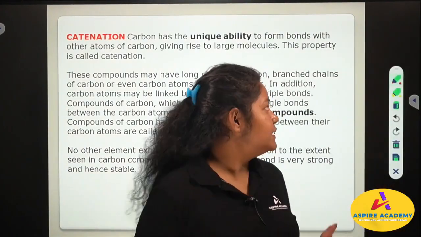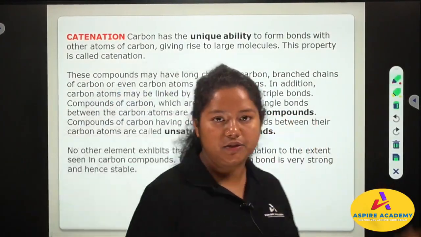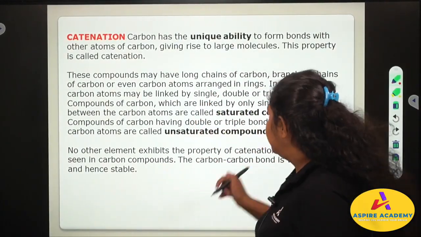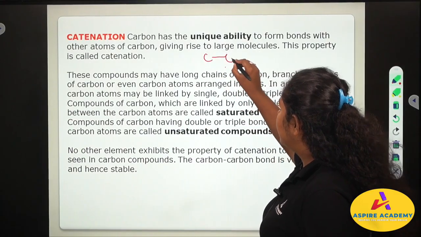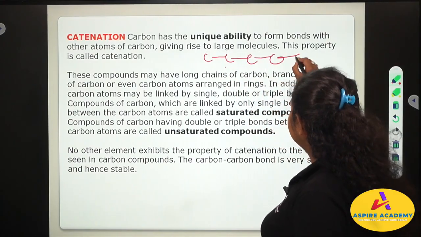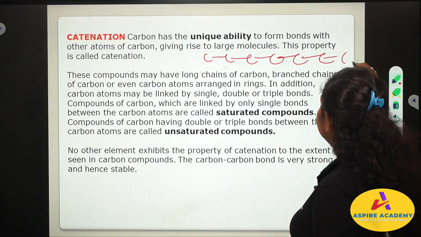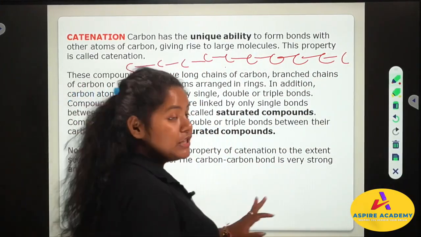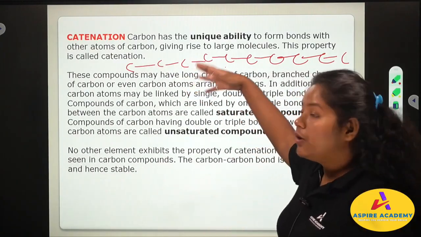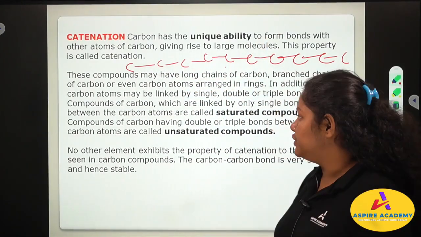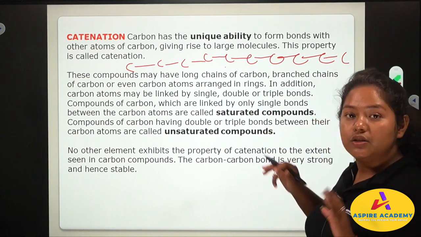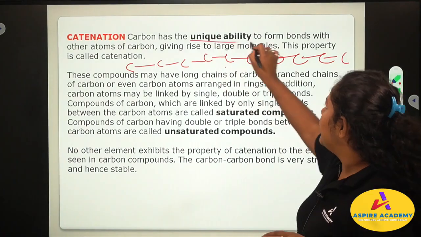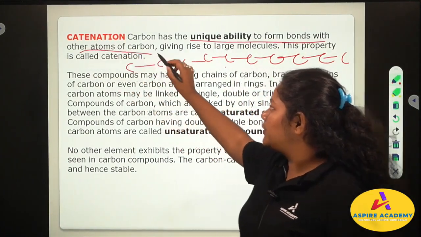Let me explain it in a simpler, easier manner than what is written here. Catenation means one carbon will link to another carbon, which will link to another carbon, will form bonds with other carbon and so on. This linkage, joining with other carbons, is known as catenation. In simple language, catenation means carbon has the unique ability to form bonds with other atoms of carbon.